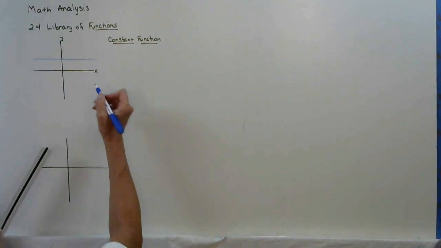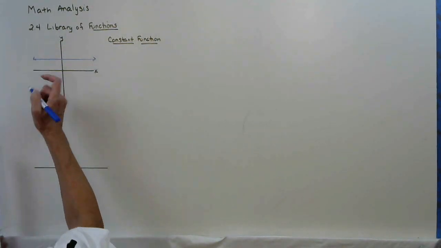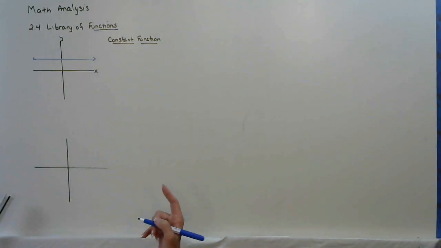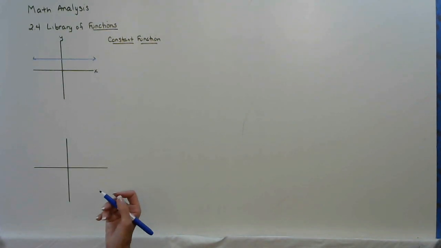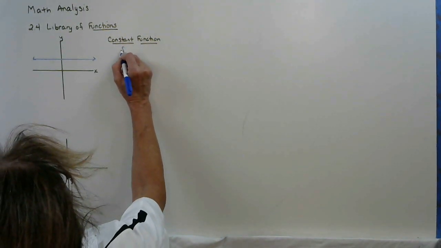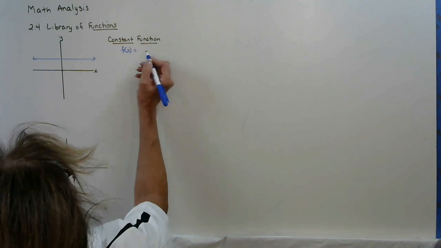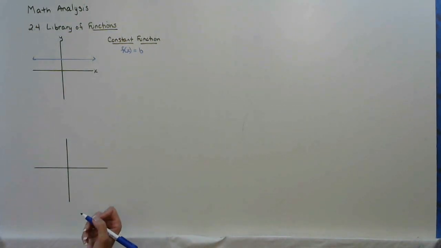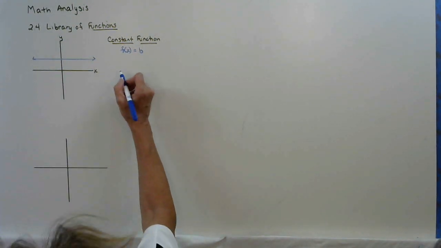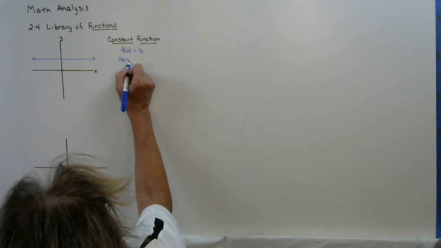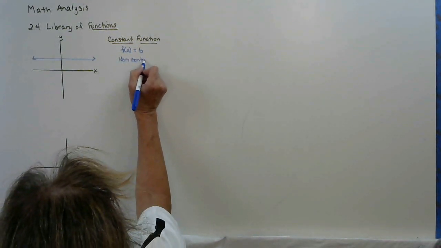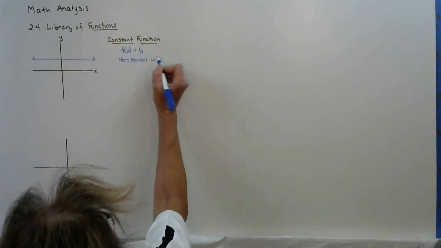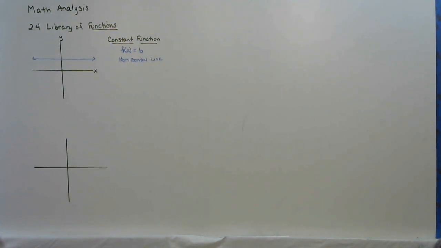There's a constant function. As you read from left to right, it is always the same value. So a constant function would look like this: f of x equals whatever that y-intercept is. If you think back to y equals mx plus b, it's whatever that b is. It's a horizontal line. Okay, so let's take a look and identify some of the parts and pieces.